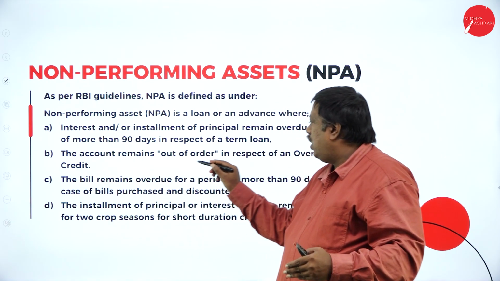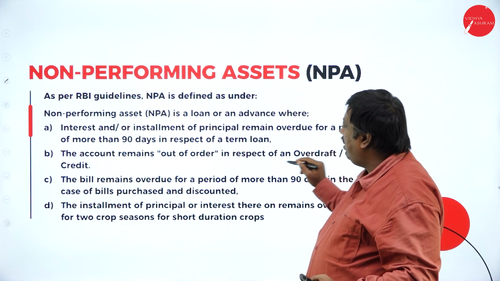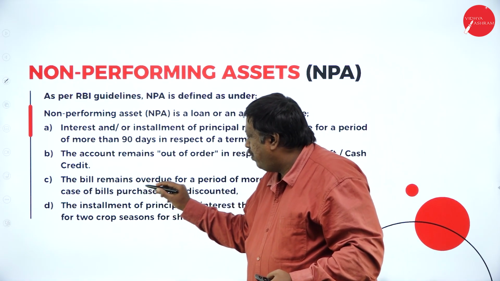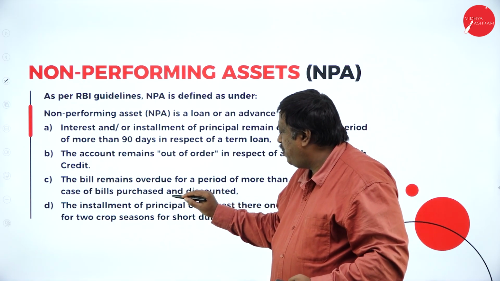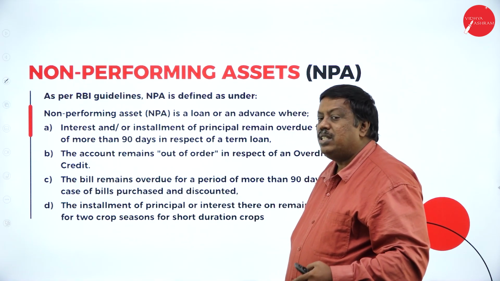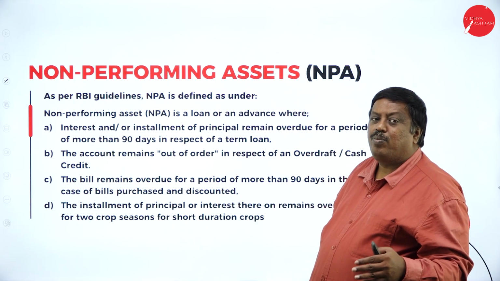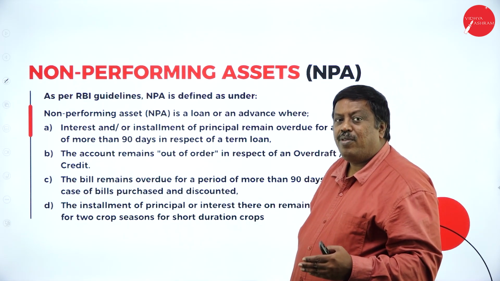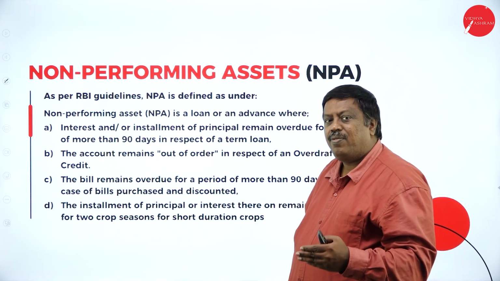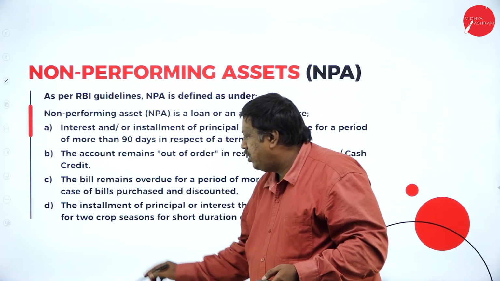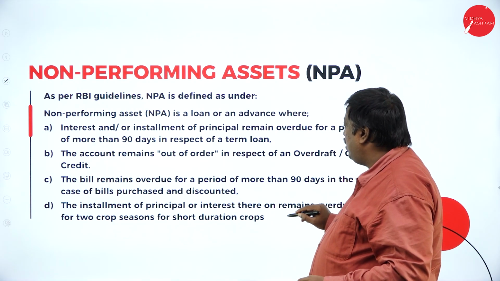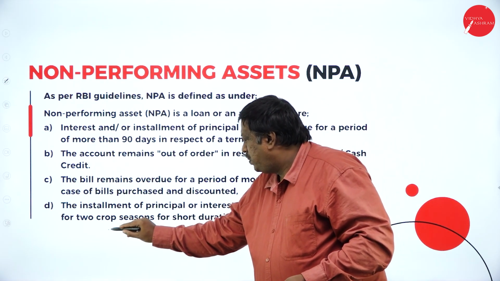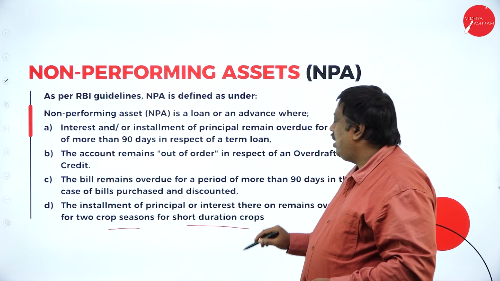The account remains out of order in respect of overdraft and cash credit. The bill remains overdue for a period of more than 90 days in the case of bills purchased and discounted. Sometimes bills may be discounted for more than 90 days; for those types of things, check and verify and collect the amount here. The installment of principal or interest thereon remains overdue for 2 crop seasons for short duration crops.